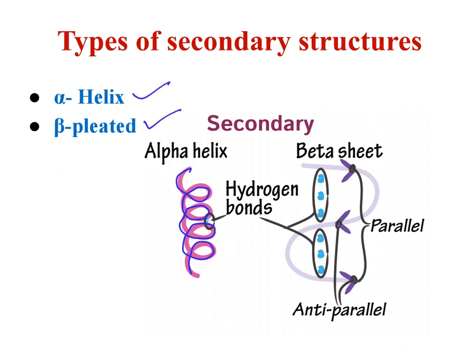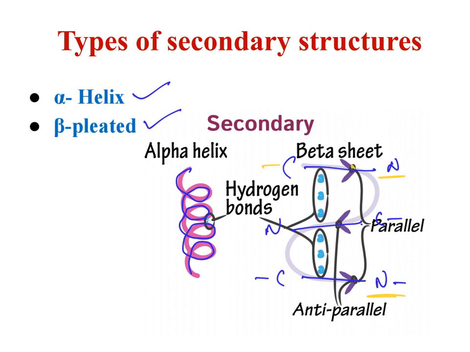And another one is pleated structure, beta pleated. So here there is one polypeptide chain, another chain and another chain. Let's assume this is N terminal, this is C terminal, and here it is completely opposite, C and N, and again the other one is N and C. So if you look here, this is N terminal and this is N terminal, this is C terminal. These two sheets are parallel.